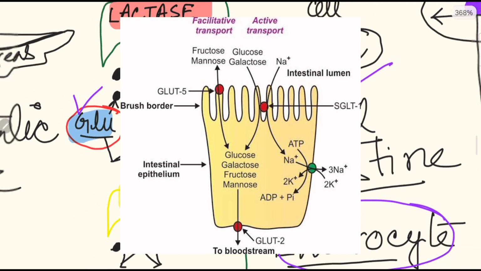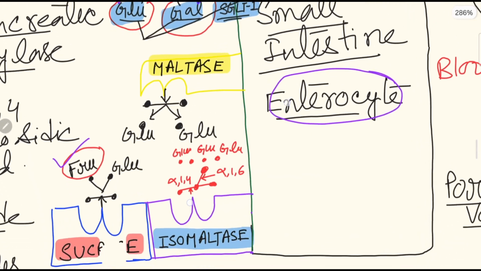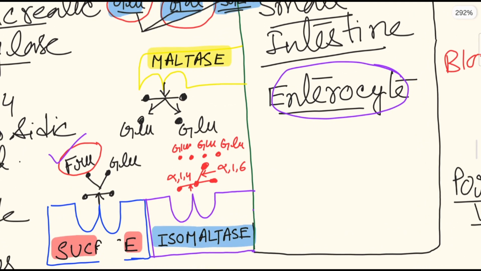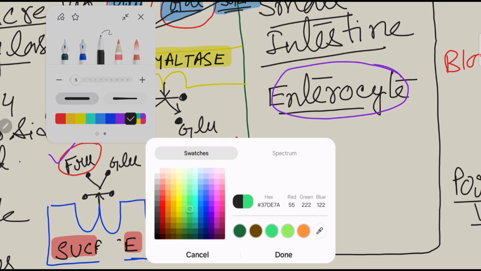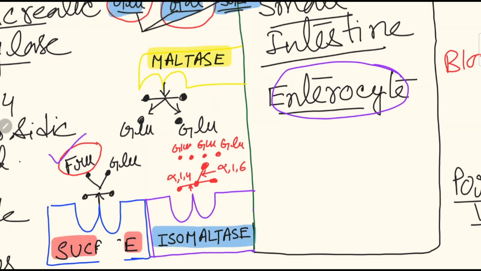First one. Second one is fructose. But fructose will move separately. For fructose, there is a separate type of transporter present here. What is that? That is named GLUT5.